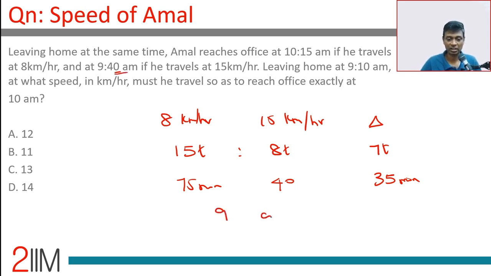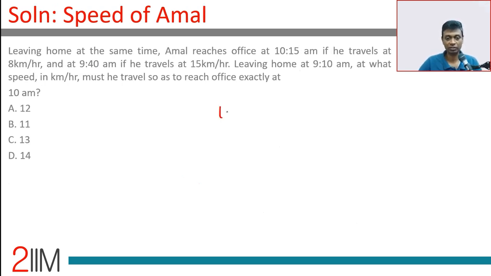He starts at 9 a.m., leaving home at 9:10 a.m. At what speed in kilometers per hour must he travel so as to reach office exactly at 10 a.m.? Or he should take 50 minutes. Okay. If he travels at 15 kilometers per hour, he takes 40 minutes. If he has to take 50 minutes, what speed should he travel?